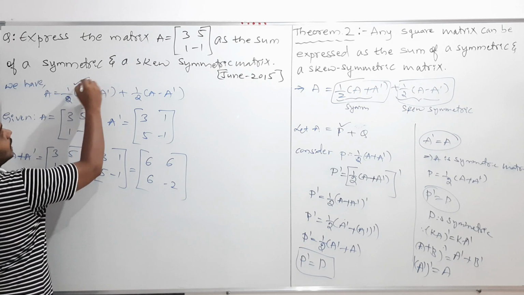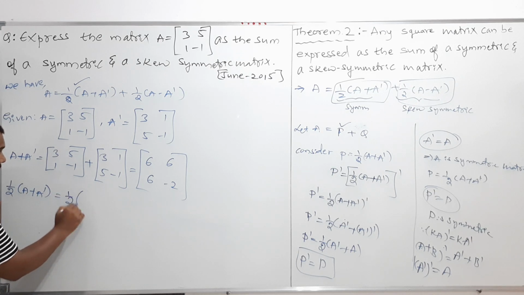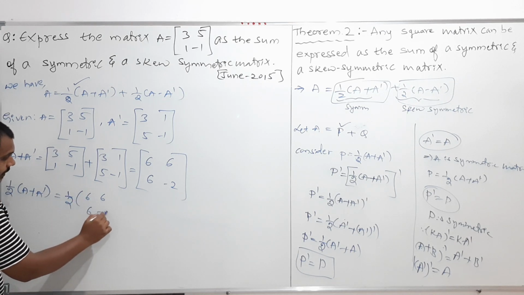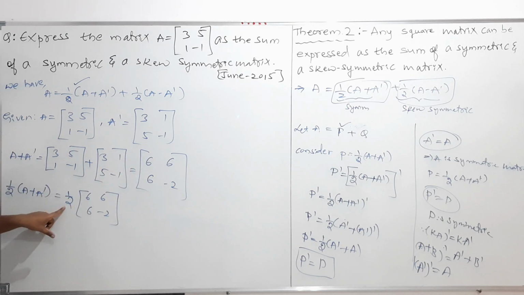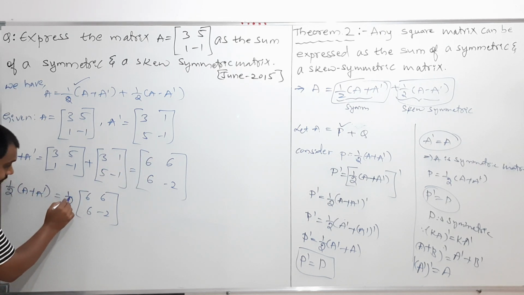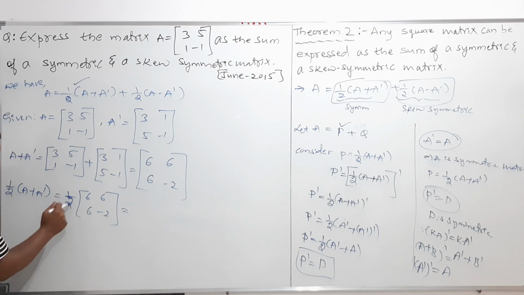But I require half into A plus A dash. So therefore to this I will multiply with half. Half into A plus A transpose is equal to, my dear students, half into 6, 6, 6, minus 2. So to this matrix I am multiplying with half. In the earlier classes I discussed this with any constant.